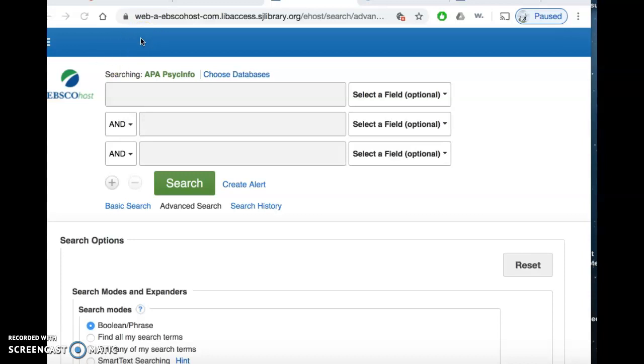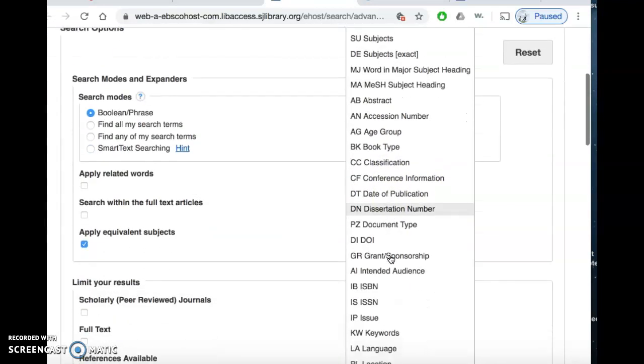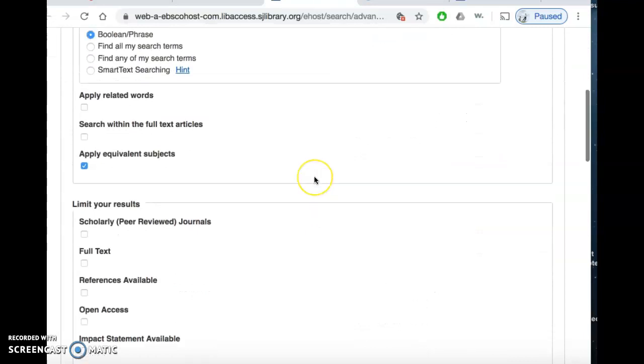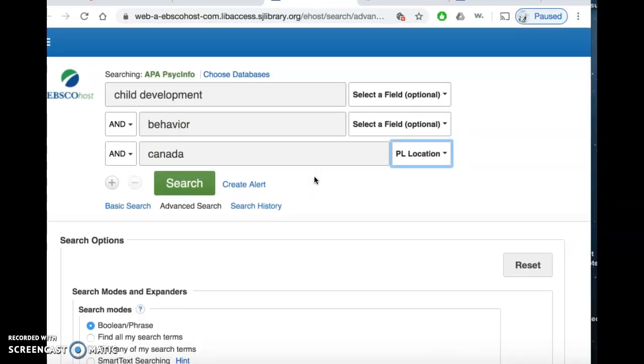So for my topic, I'm going to go ahead and select child development and behavior found in Canada. I'll put those keywords into each subject field to help me generate my results. With the subject field that reads Canada, I'm going to scroll over to the select a field drop menu, and I'm going to select location. That way it would help me pull up any articles that would pertain to Canada.